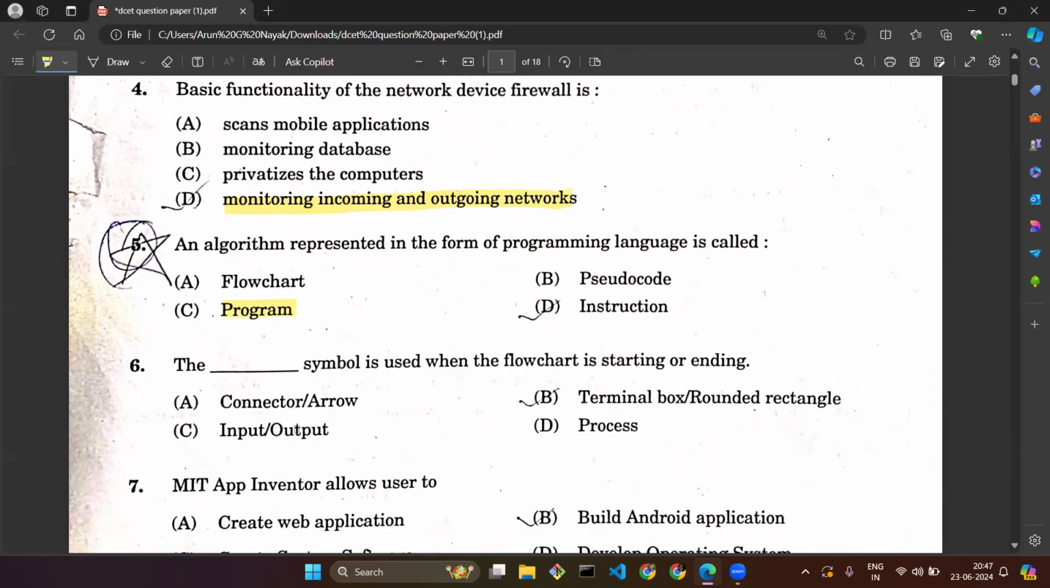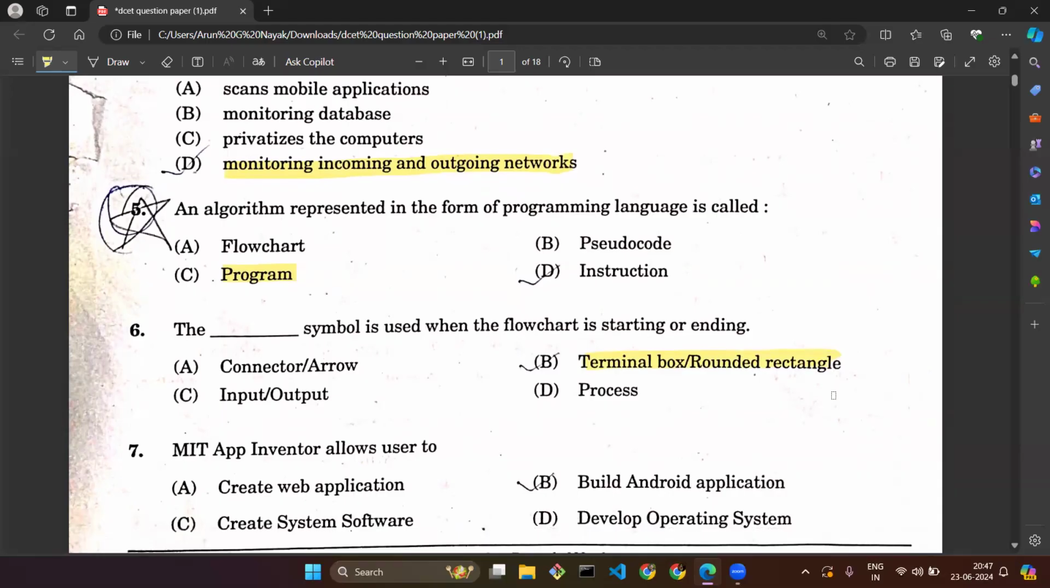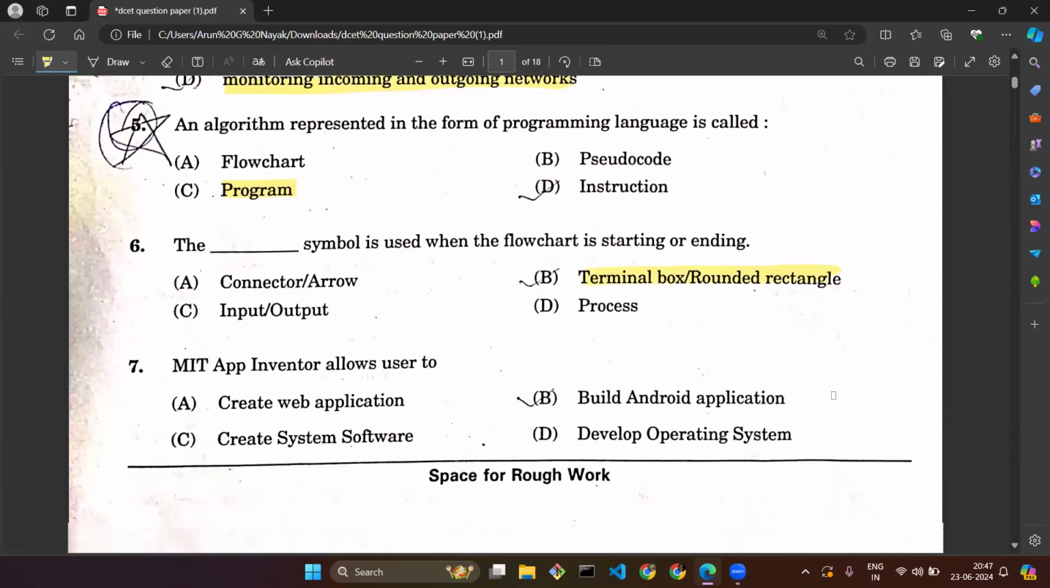Question number six: the dash symbol is used when the flowchart is starting or ending. We need to find the correct answer for the symbol used for starting or ending. We use the rounded rectangle, or sometimes we call it a terminal box, for indicating the start or end in a flowchart. So the correct option is option B, that is a rounded rectangle or terminal box. More often, we use rounded rectangles.